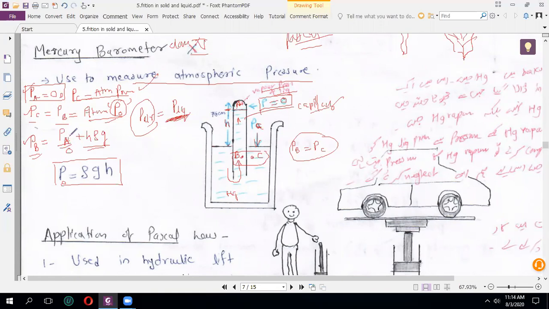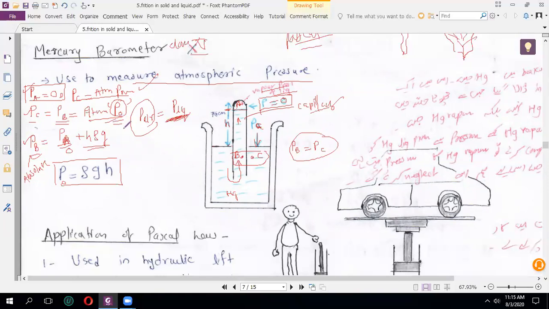That is why I am removing it and writing here PA, because हम लोग को ये mercury vapor pressure देखना है. Understood? कैपलरी के अंदर जो मर्क्यूरी का वेपर प्रेशर है ना, I am replacing here PA, and this PB represents the absolute pressure. अब ये डिवाइस किसके लिए यूज होता है? In this device we are calculating atmospheric pressure. So that is why I am taking here PB और we already know PB is equal to atmospheric pressure.